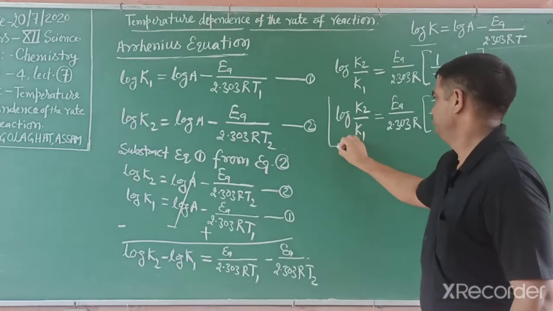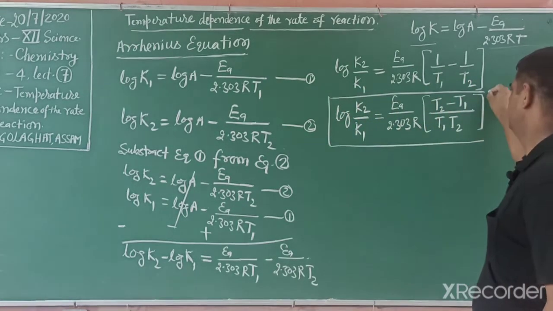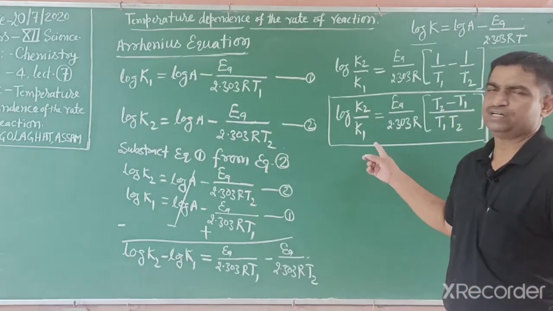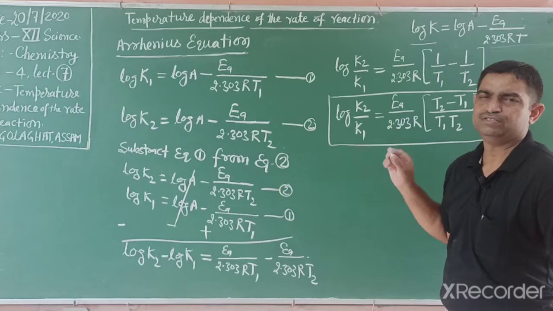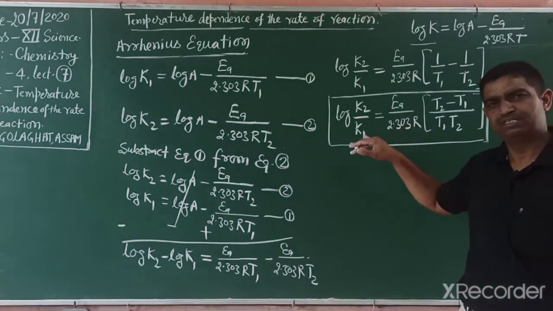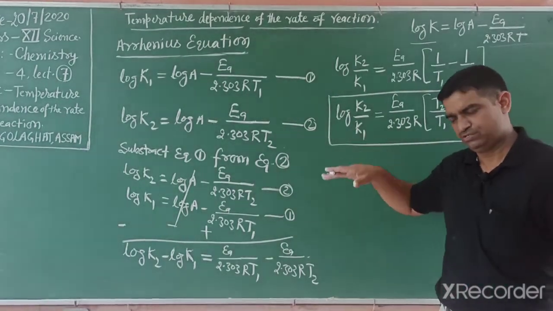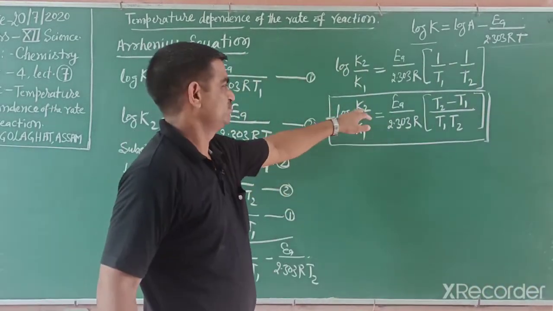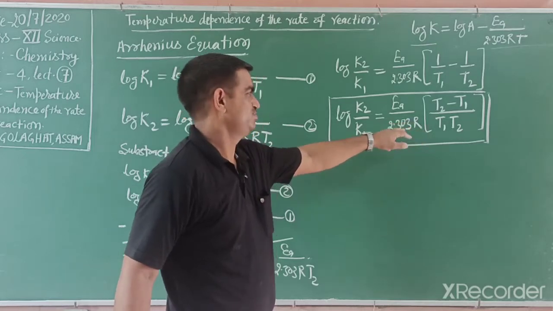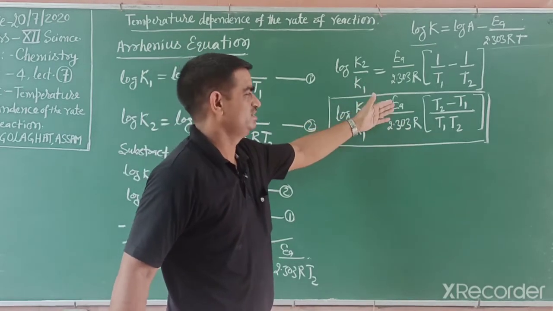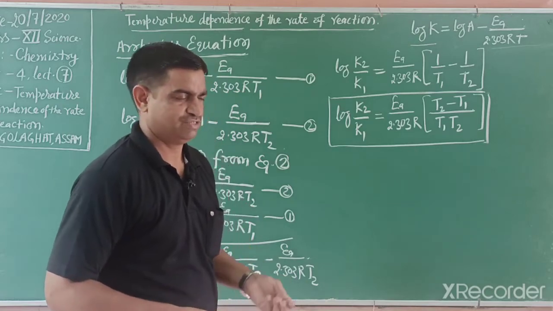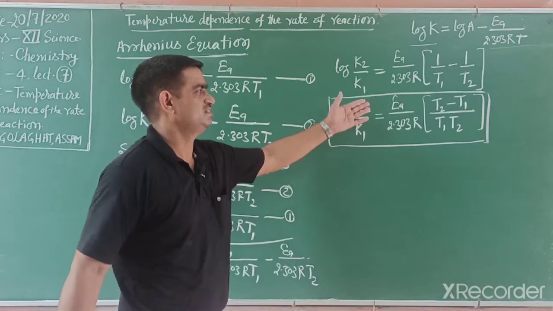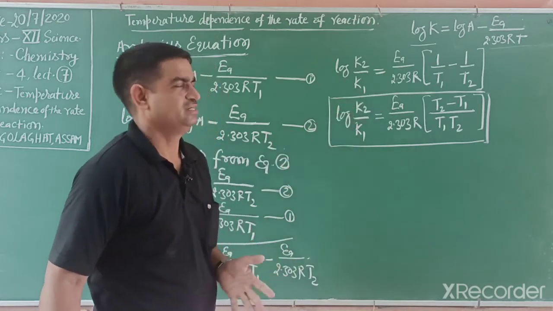So we use this form in different numerical solving, and this equation is very important. It comes many times in CBSE exams. This question has come continuously for 3 years: at temperature T1 the rate constant is given K1, at temperature T2 the rate constant K2, find out Arrhenius energy and rate constant in this way. So students, now we will explain in detail what this Arrhenius energy is.